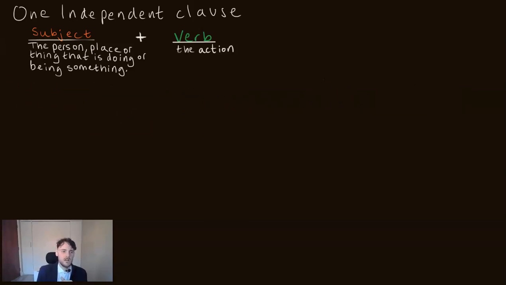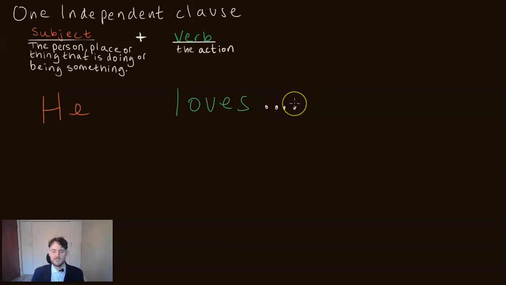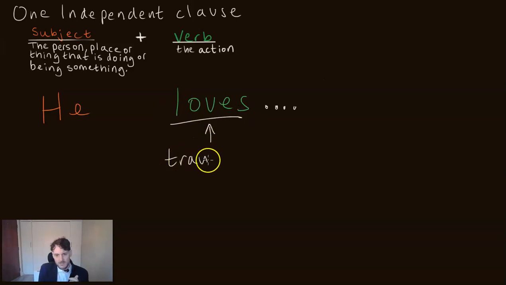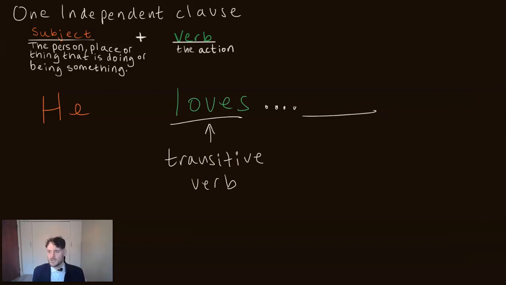Okay, so what if I changed our verb? What if I said loves? And I said he, so another subject pronoun. He loves. Is this a complete thought? Not really. We are left wondering, well, whom or what does he love? The reason why this is not a complete sentence is because of this verb. This is what we call a transitive verb. And a transitive verb must take a direct object.